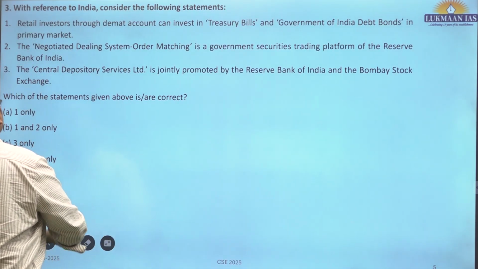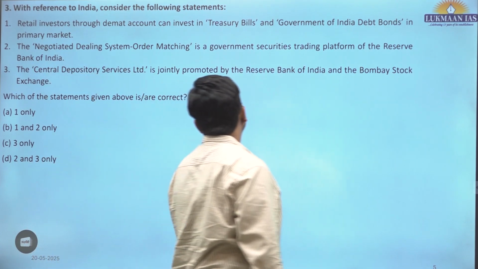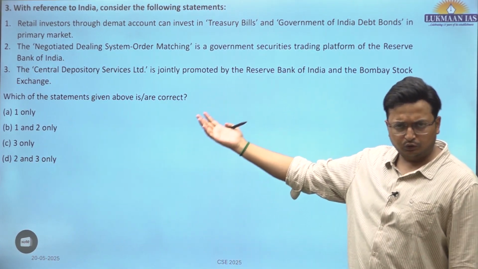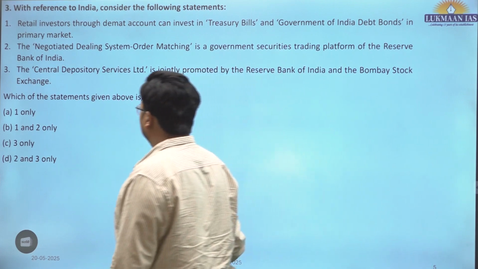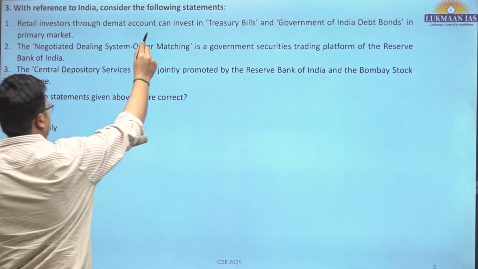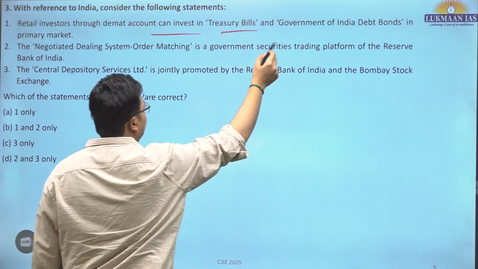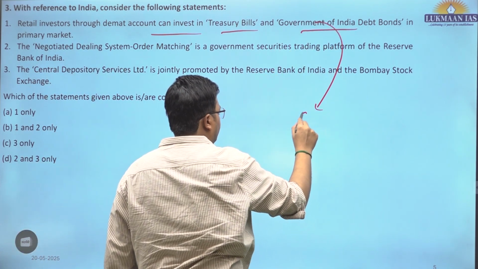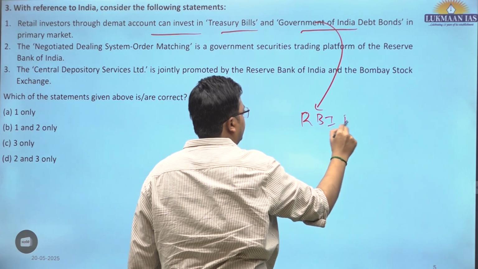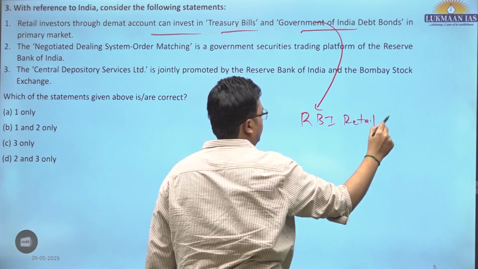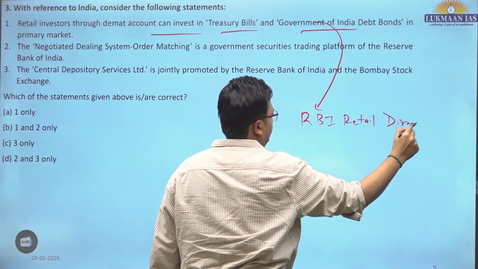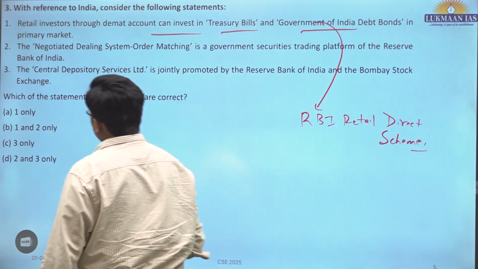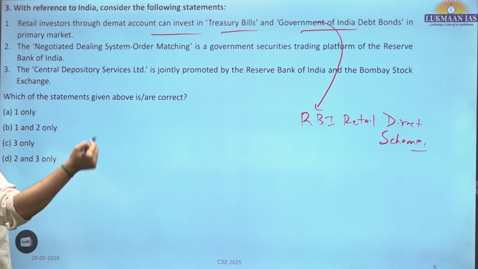Third, with reference to India, consider the following statements. This is a factual question. If you know it, you should try it, else you can skip these questions. Retail investors through demat account can invest in treasury bills and Government of India debt bonds. So this particular demat account is the RBI Retail Direct scheme, wherein retail investors can directly invest in the primary market of the government bonds.